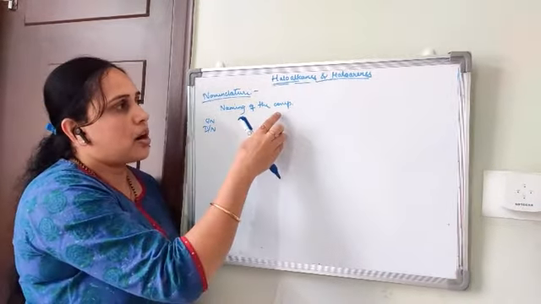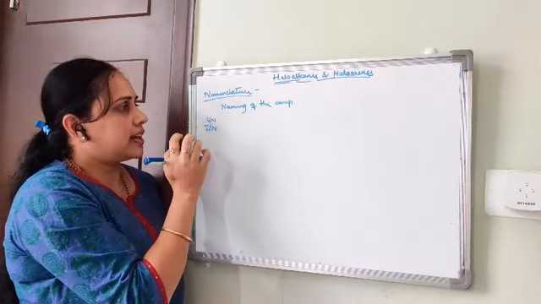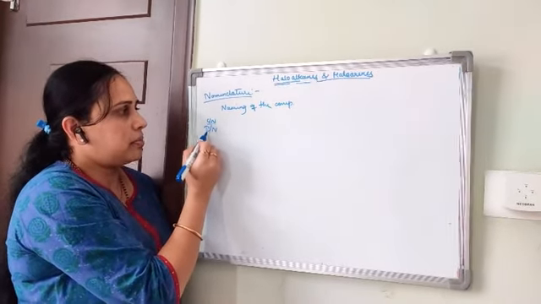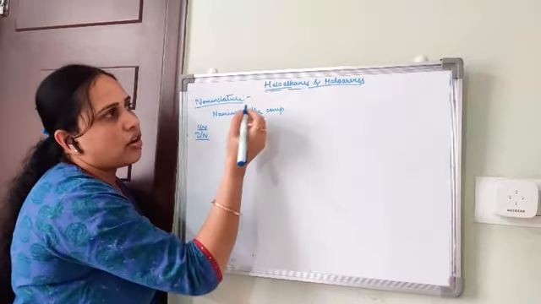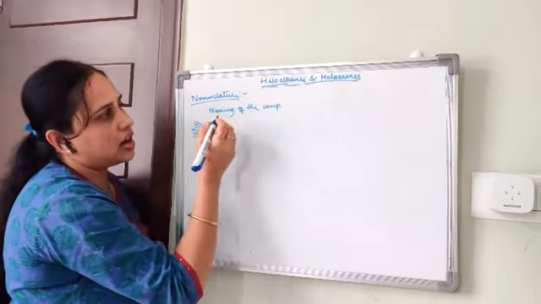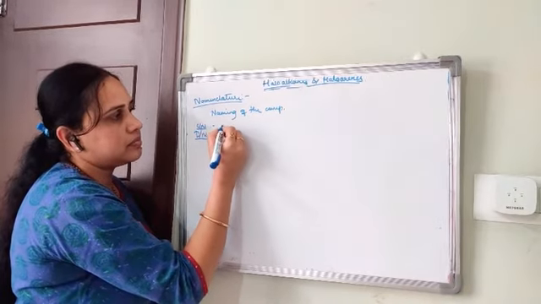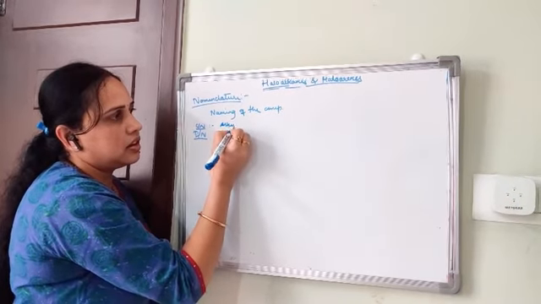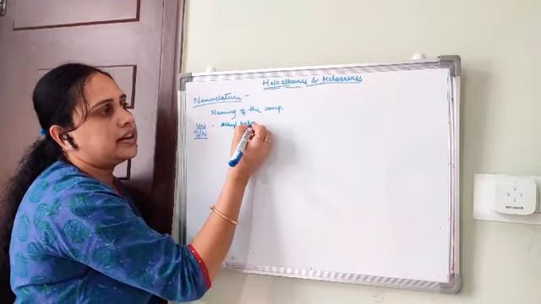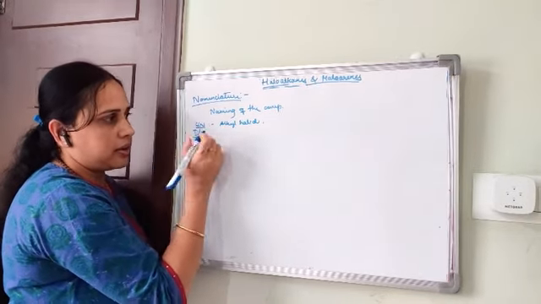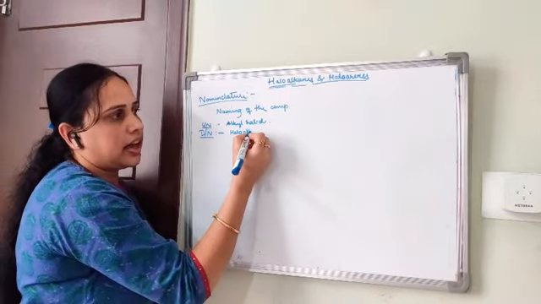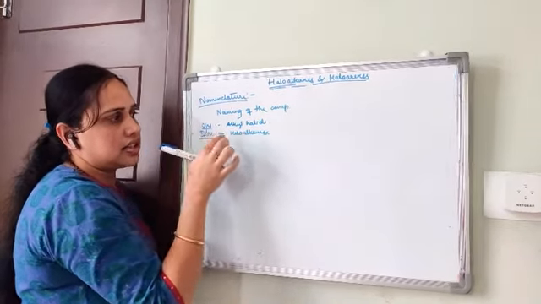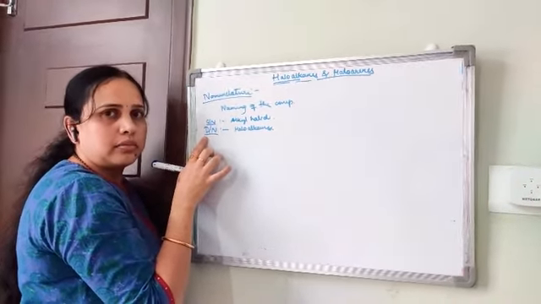The naming comes under two categories: common name and IUPAC name. The common name of haloalkanes and haloarenes is alkyl halide, and haloalkanes is the IUPAC name.